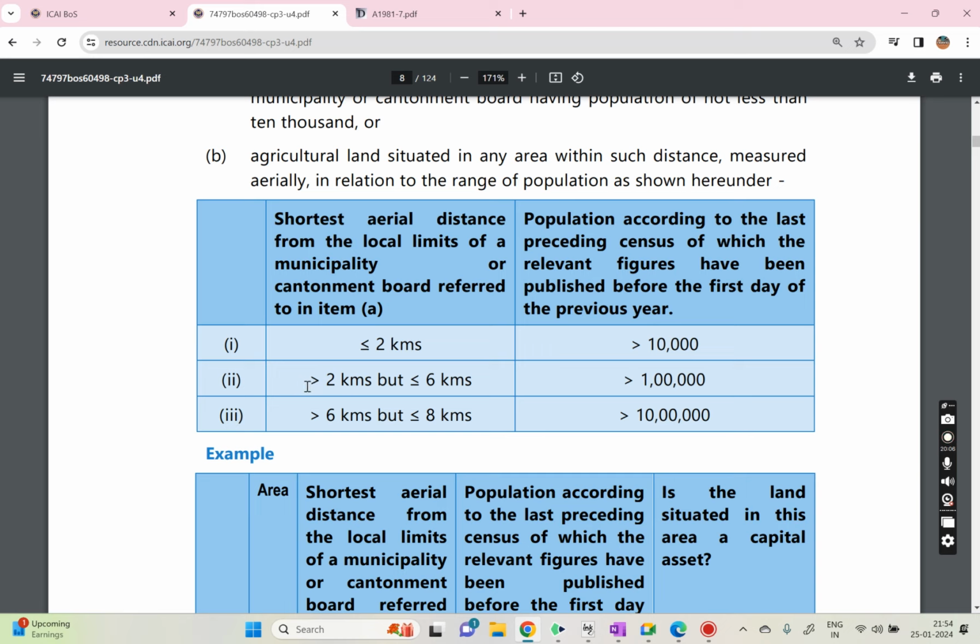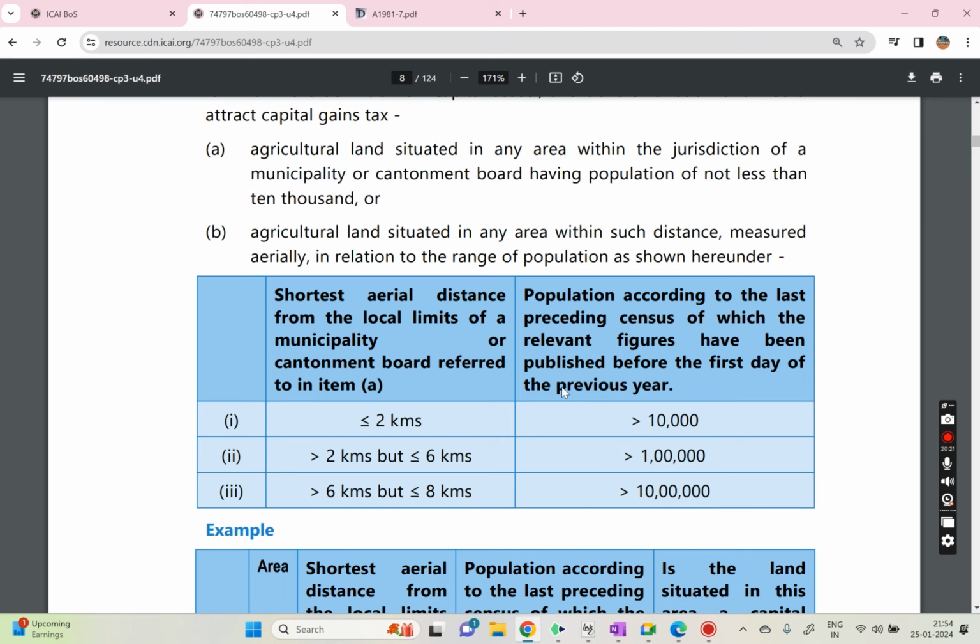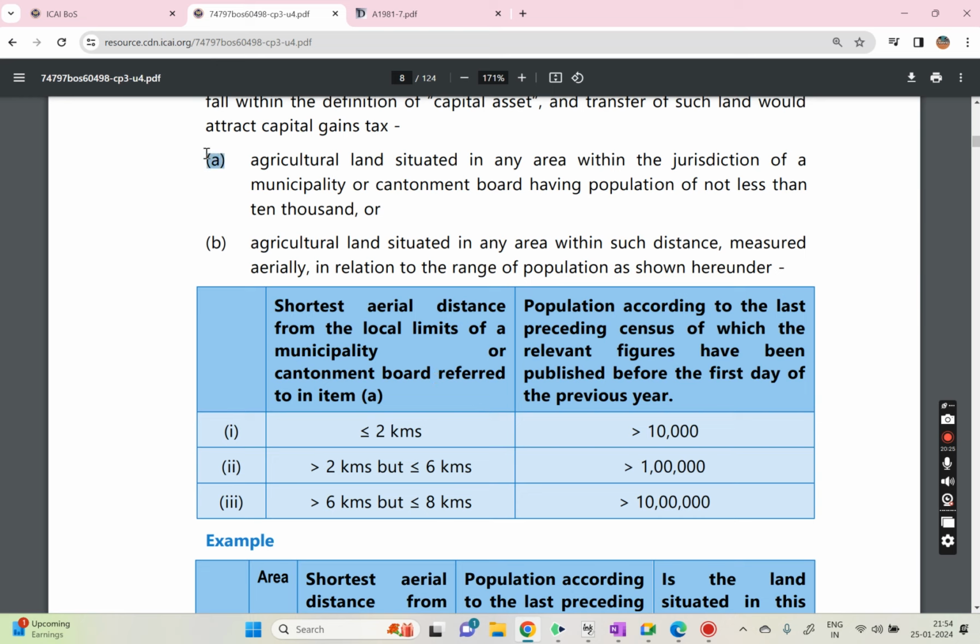Okay, and if it is more than 2 kilometers but less than or equal to 6 kilometers, and if it is greater than 1 lakh population, then we will consider it as a capital asset. Now we'll see a question on this, so we'll get clarity. Again, remember, if anything is falling under A or B, it will be considered as urban agriculture land. What is A? If it is falling within the jurisdiction of the municipality, then it is urban agriculture land. Within this area, if any land is falling, then that will be considered as a capital asset, urban agriculture land. So obviously it is a capital asset.